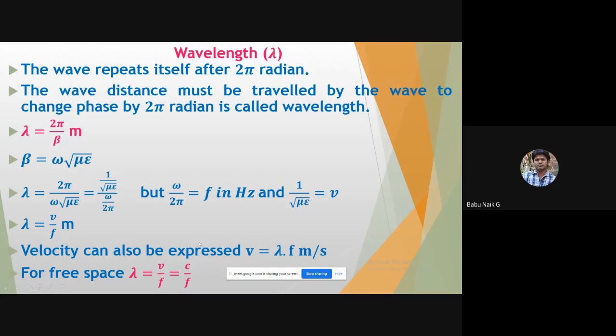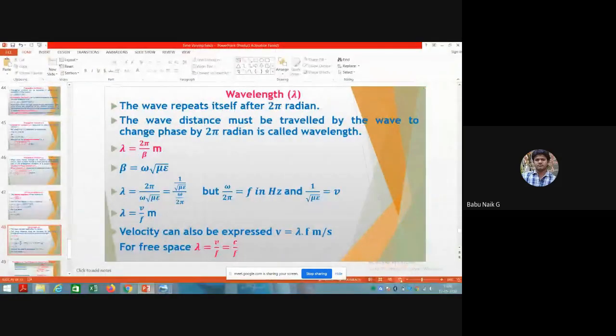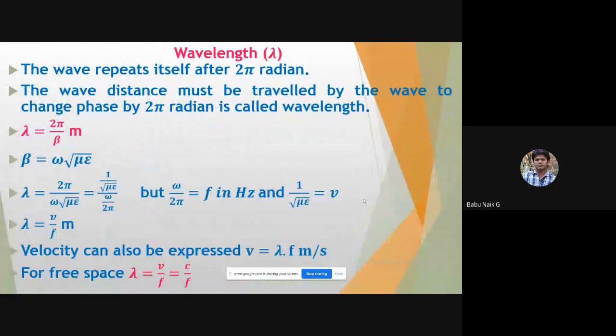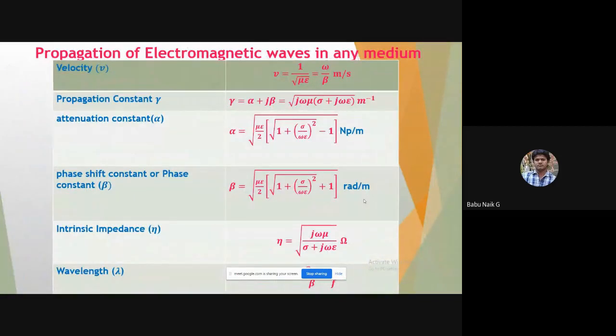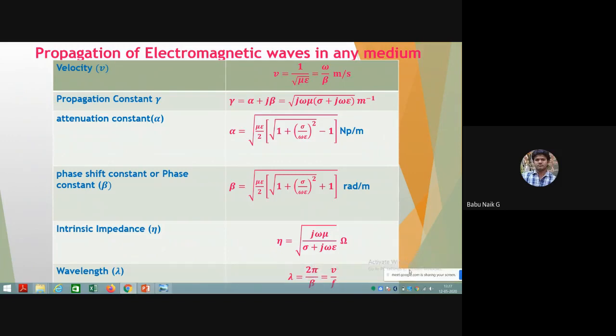Velocity can also be expressed from this equation as wavelength into frequency, in meter per second. For free space you can directly calculate lambda equal to velocity by frequency. So this completes the 6 wave equations. Now let us summarize. We have done all the equations for a wave traveling in any medium, the propagation of electromagnetic waves in any medium.